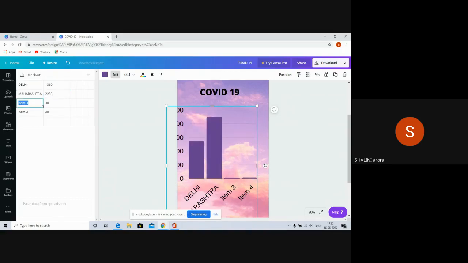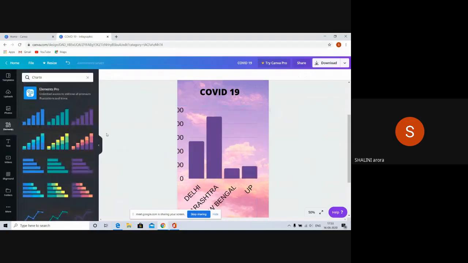Another state I'm selecting is, let it be West Bengal, and the number in 24 hours in West Bengal is 372. And last, another state we can take is, let it be UP. It is increasing in UP also with great speed. So let it be 48 for 24 hours. See on the screen, I have created my graph.